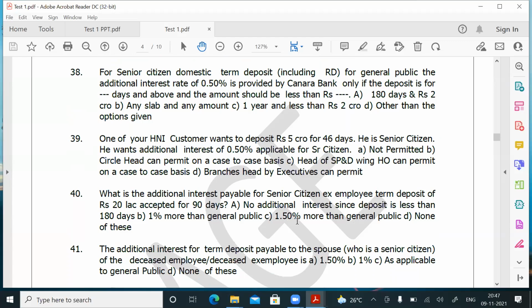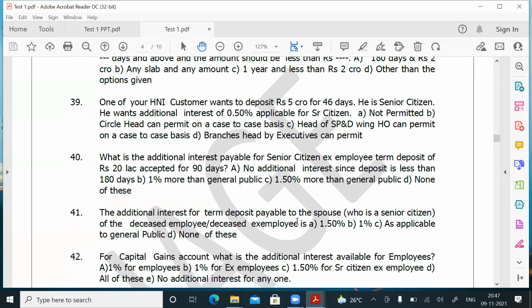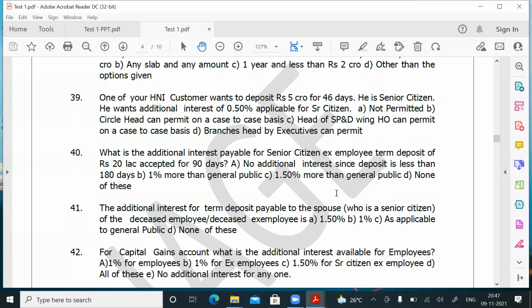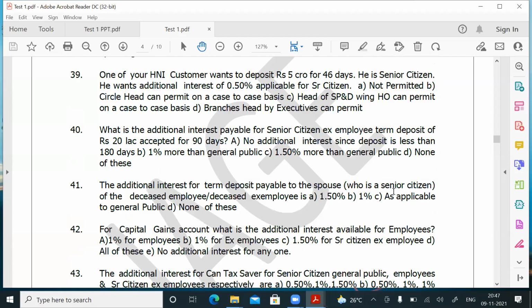Question number 40, answer is C. Question number 41. The additional interest for a term deposit payable to a spouse who is a senior citizen. The spouse of the deceased ex-employee, who is a senior citizen now, gets only 1%. Question number 41, answer is B.